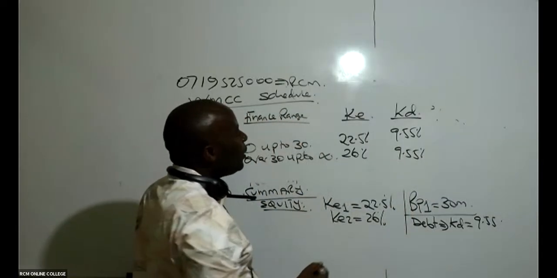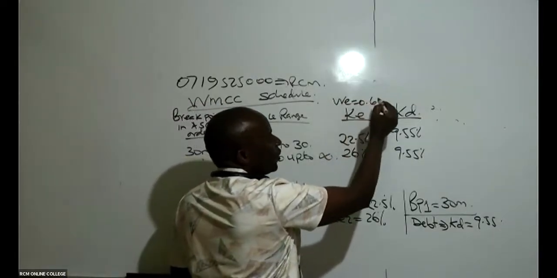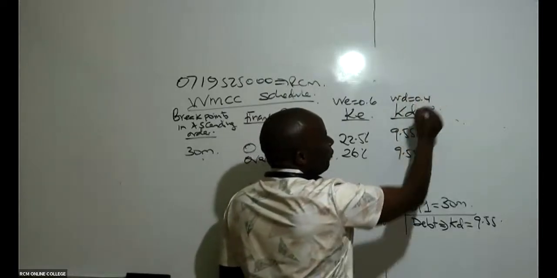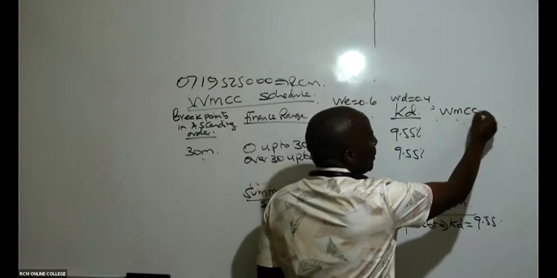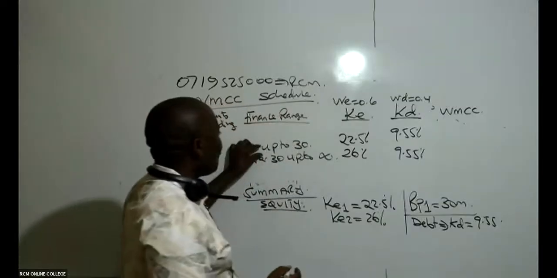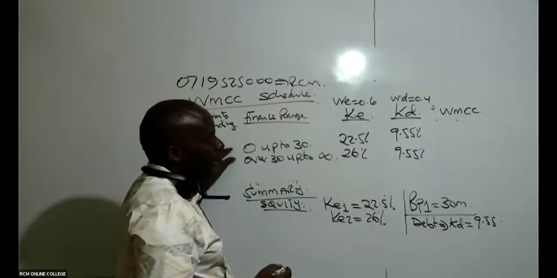So is there somebody who is able to remember what the weight of equity was? It was 0.6, and the weight of debt in this case was 0.4. So now you can comfortably give me the WMCC for each financing range.